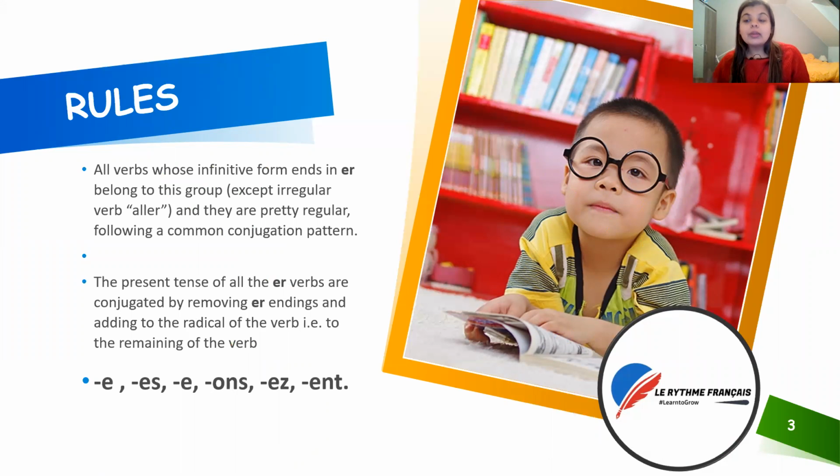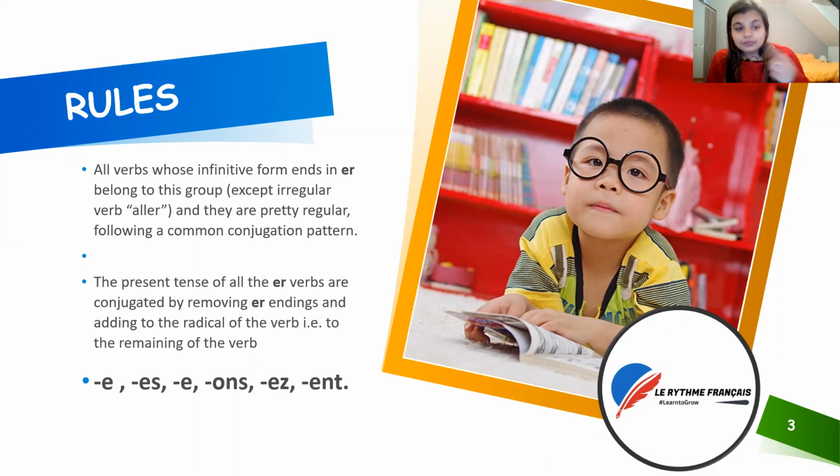How are the normal ER verbs conjugated? Let's have a look. The present tense of all the ER verbs is conjugated by removing the ER ending and adding endings to the radical of the verb, that is, to the remaining part of the verb. So you take the verb, you remove ER, and you add the endings: E, ES, E, ONS, EZ, ENT.